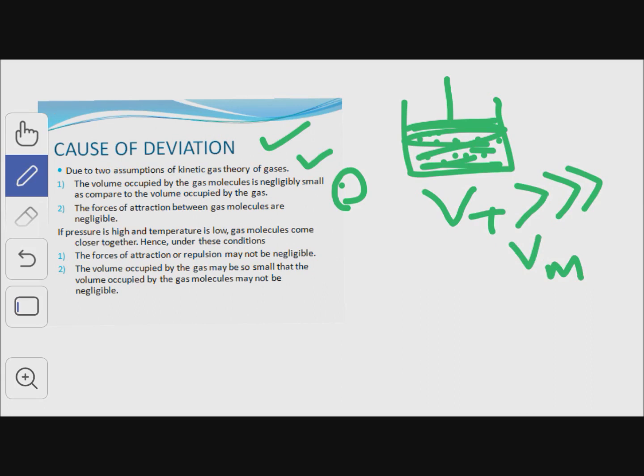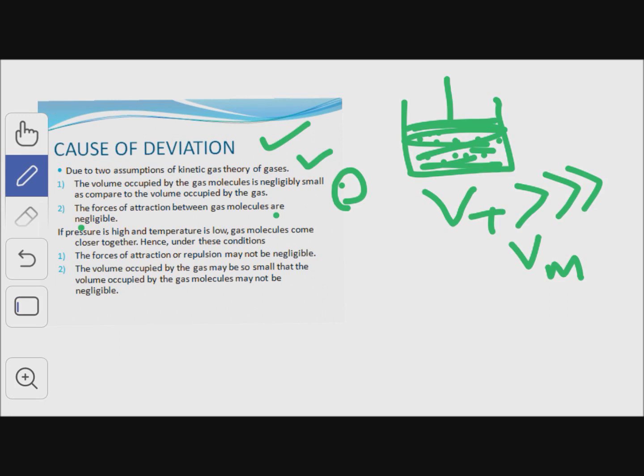The next assumption is that the force of attraction between the gas molecules is negligible. It is considered that the gas molecules are farthest from each other and there is no force of attraction between them, so it is considered negligible.